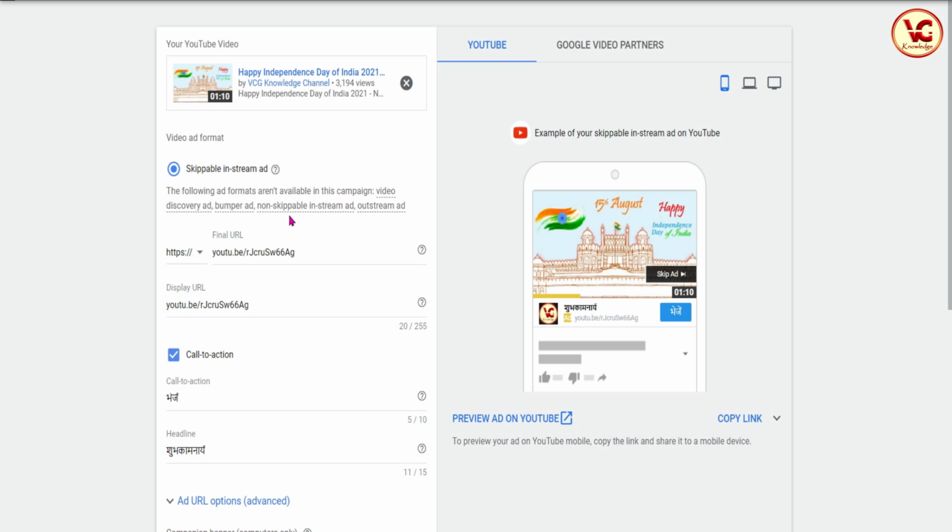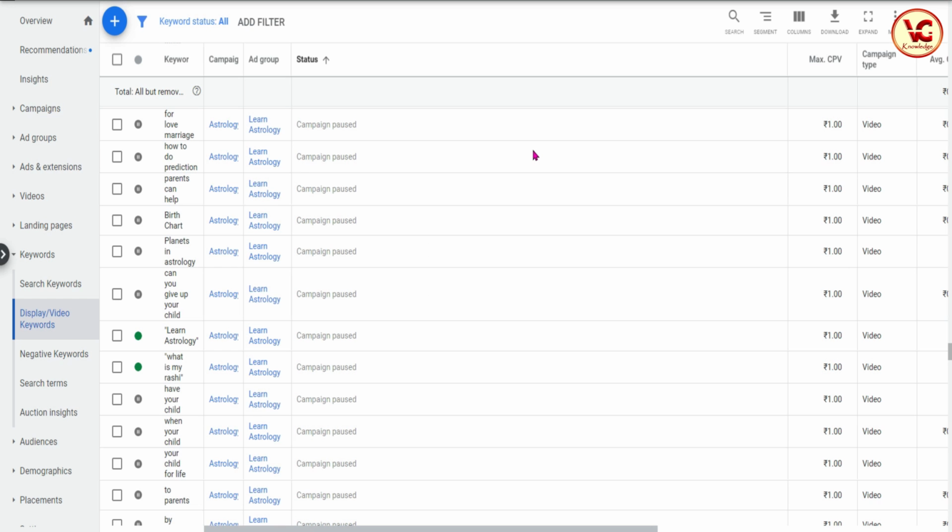So we have seen the campaign limited by the budget. Second, whether the ad is approved or disapproved and why, and what the areas are, and we can appeal. There is an appeal option. Next, we have to see the keywords, if any of the keywords is creating an issue. We can just change the status, pause it, and then see whether it is working or not, because the moment we pause it, it starts immediately. We have to check each and every keyword carefully.